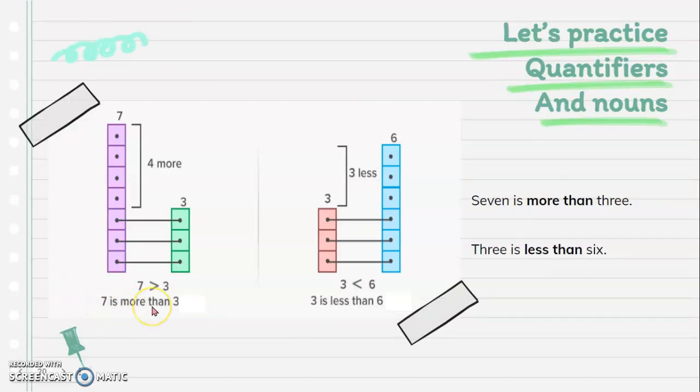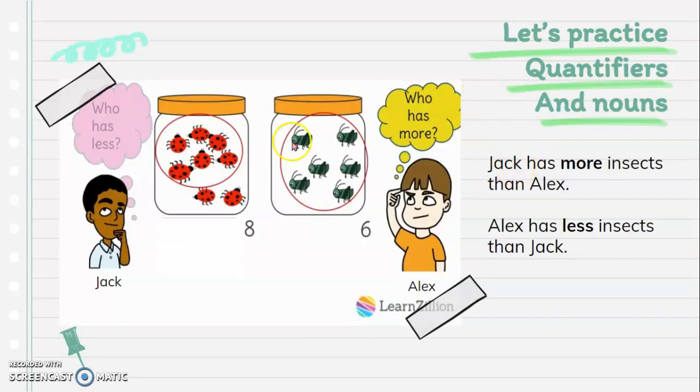7 is more than 3. 3 is less than 6. Jack has more insects than Alex. Alex has less insects than Jack.